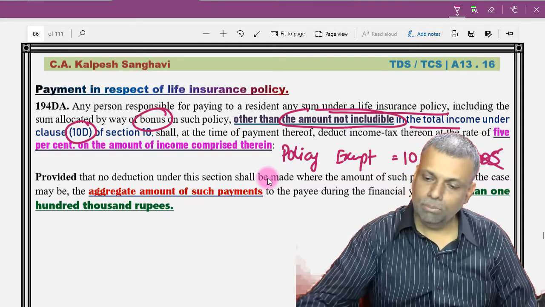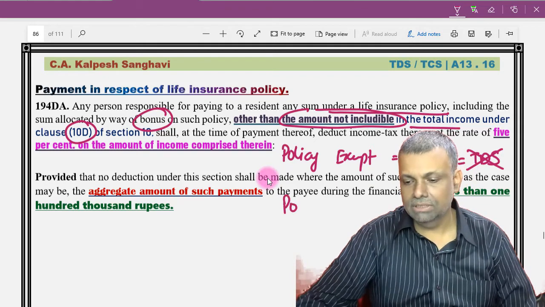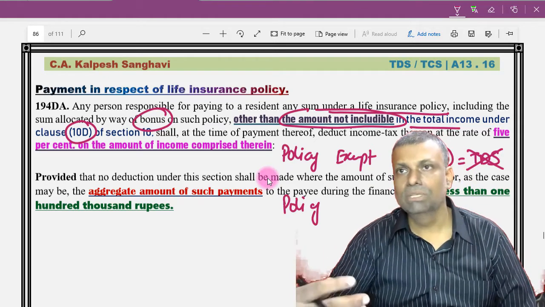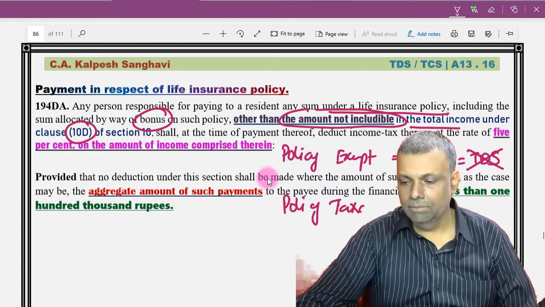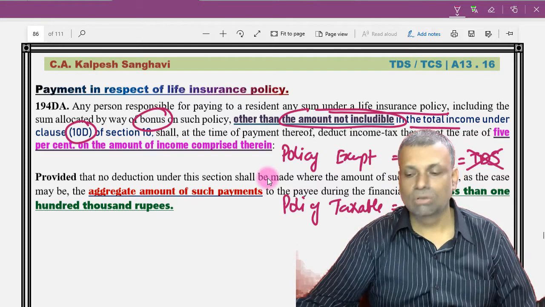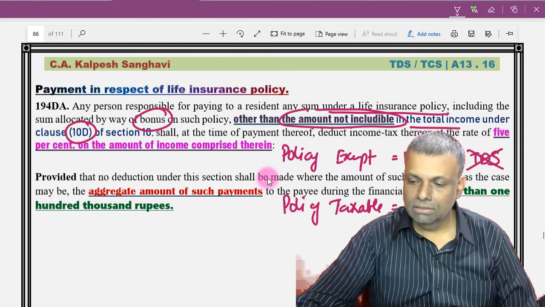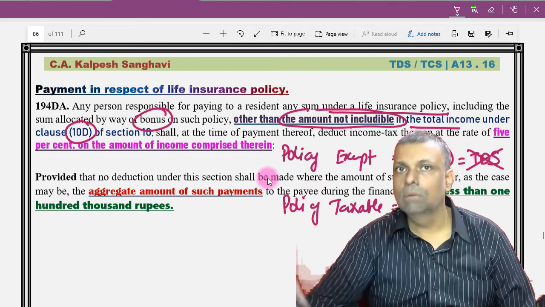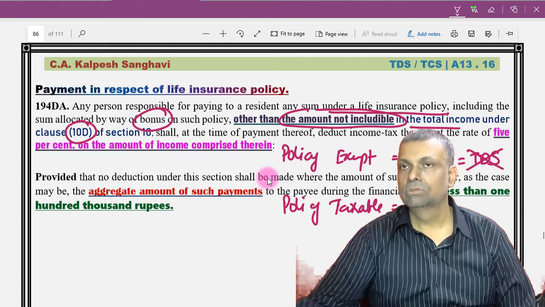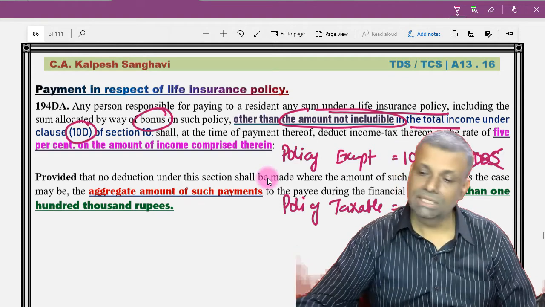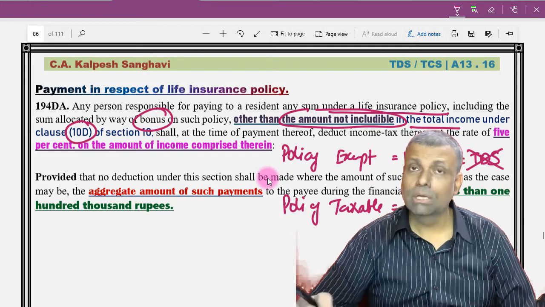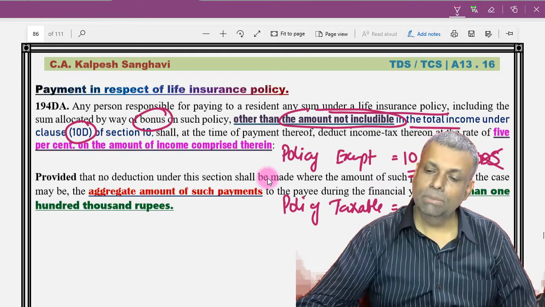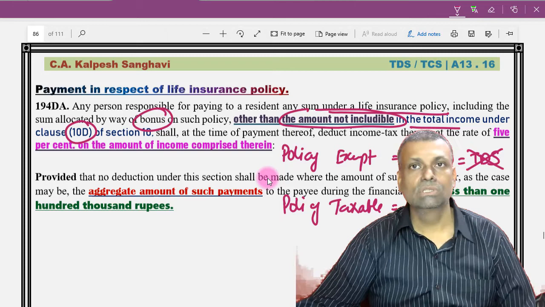Okay. Now, if the policy is not exempt, that means the payment amount of the policy is taxable. If the policy money is taxable, that means it is not exempt. In that particular case, the TDS provisions will come into the picture. That is the first thing. So the first thing you need to know, and you have to study section 10(10)(d), is what the conditions for the exemption are. Okay. So that will come into play first of all. Then if the policy is taxable, then the TDS provisions are applicable.